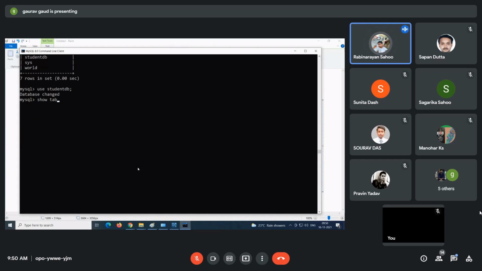Now we have to create a table in that database. Guys, these are very basic, common sense level SQL queries which you need almost everywhere. Note this down.